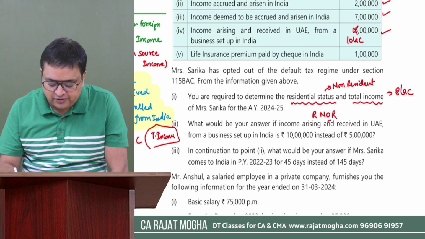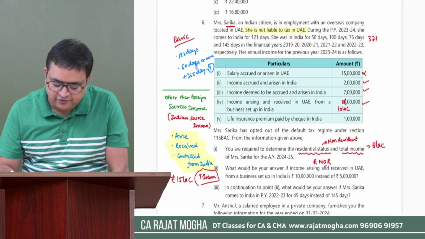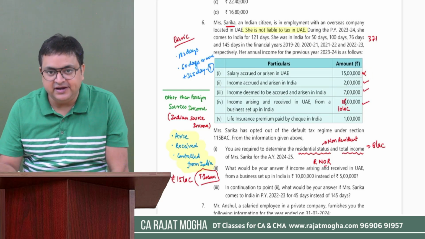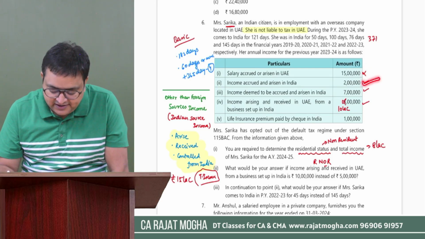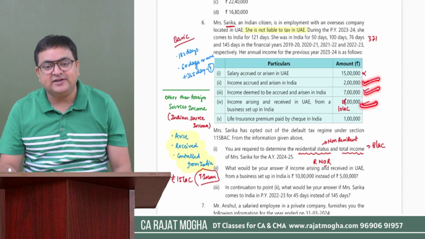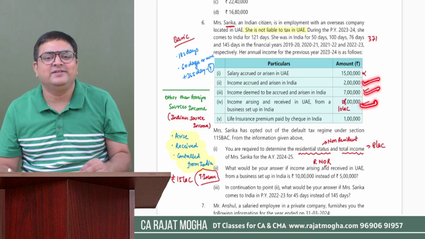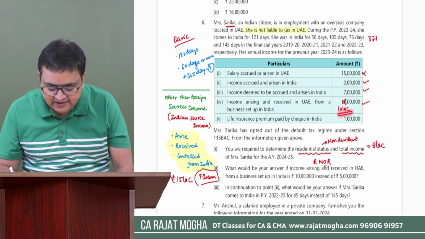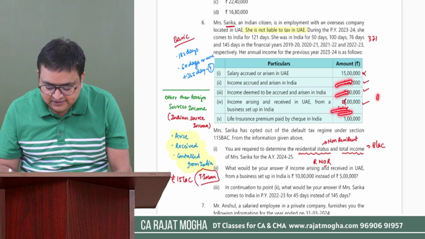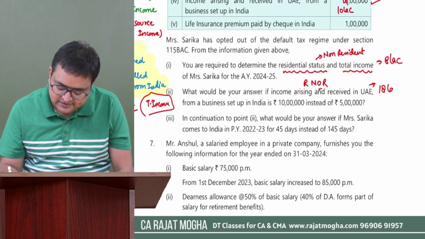And if she is a not ordinary resident, now again you have to calculate the total income. So the 15 lakh is not arising in India. She is a not ordinary resident, right? So income which is arising in India, deemed to arise in India, even if it is not arising but it is controlled from India, because now she is a not ordinary resident. So controlled from India would also be taxable. 2 plus 7, and now we are taking it 10. 2 plus 7 plus 10, 19 minus 1, 18 lakh would be your answer over here.